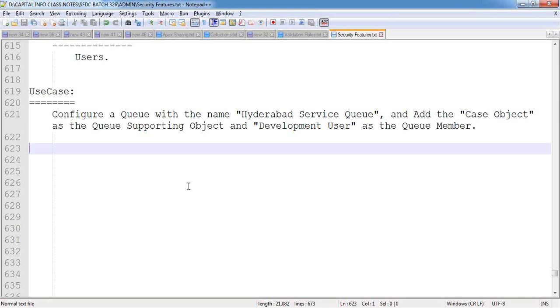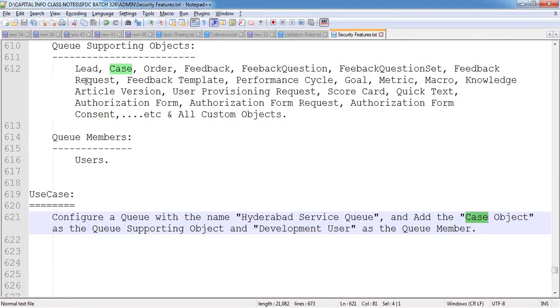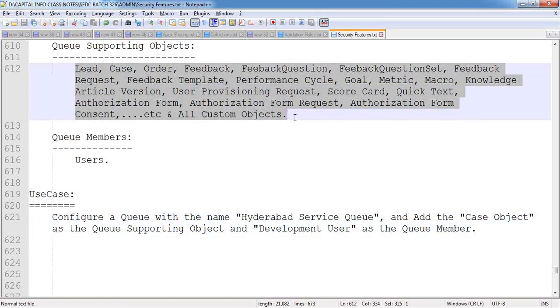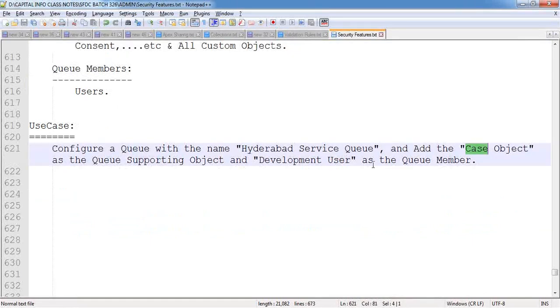Don't allow all these object records to be stored. Please allow only case object records inside this. So upon creating the queue, I would like to specify that the case object records can be held inside the queue. Even though the queue supports many object records, I want to restrict the queue to support only the case object, not the other object records.